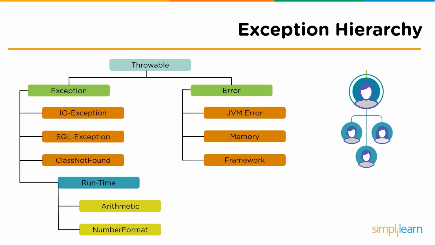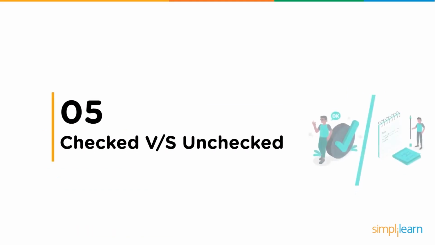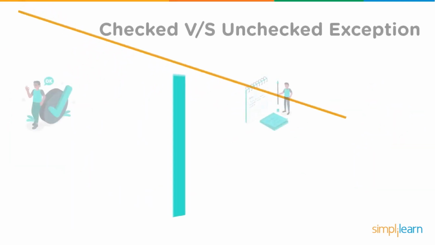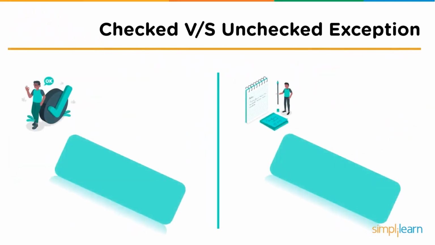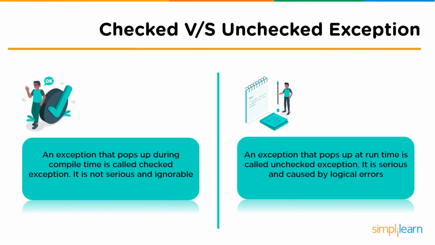Now that we have a good understanding of the exception hierarchy, let us move ahead and check the differences between checked and unchecked exceptions. The first one is the checked exceptions. These are really simple exceptions and can be defined as follows. An exception that pops up during the compile time is called a checked exception. It is not serious and is completely ignorable.